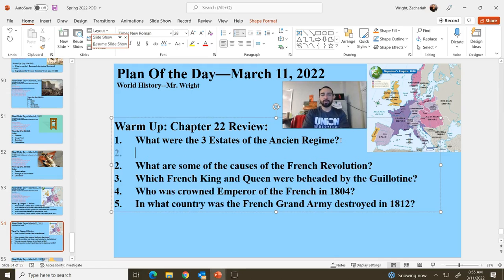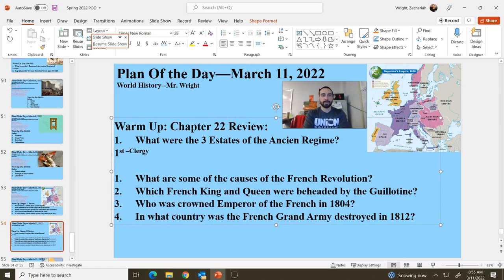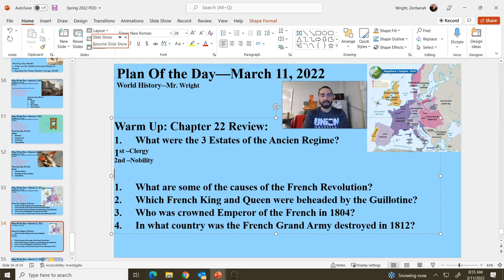Question number 1, what were the three estates of the Ancien regime? Recall that the Ancien regime was the old order, the way things used to be. In the old order, the king was on top, and then the three estates of France: the first estate was the clergy, the second estate was the nobility, and the third estate was everyone else, the commoners.